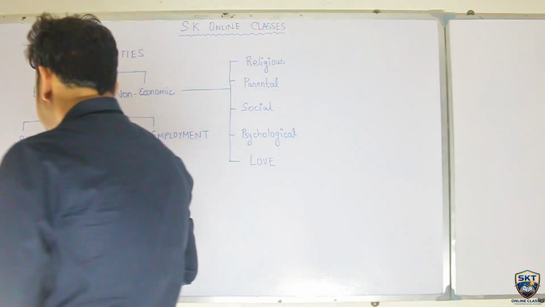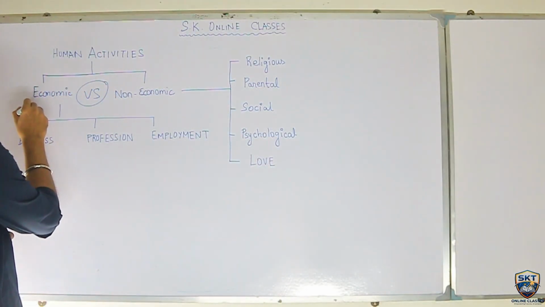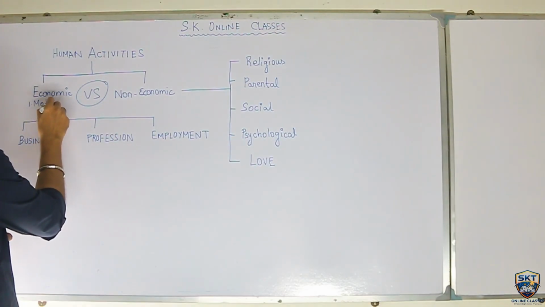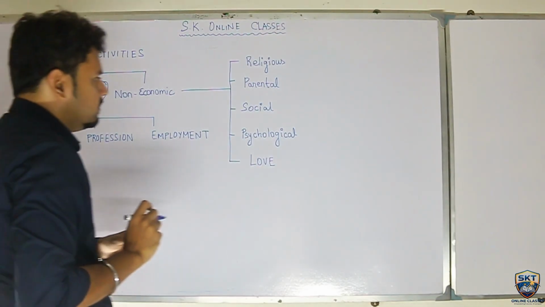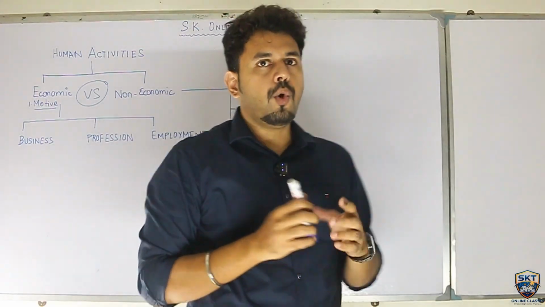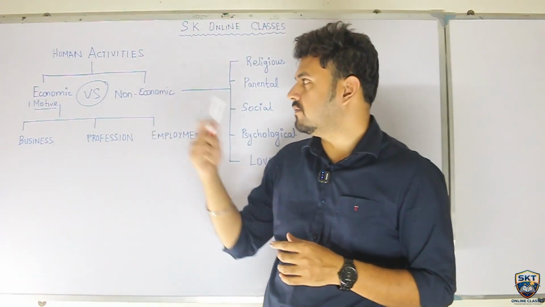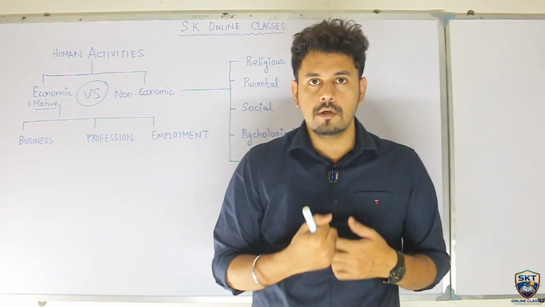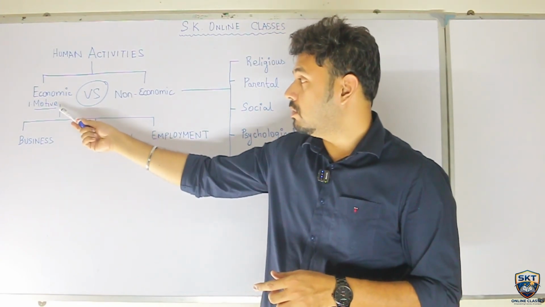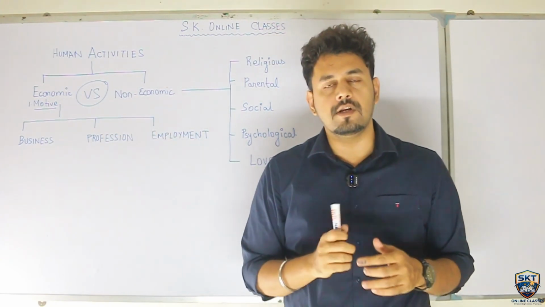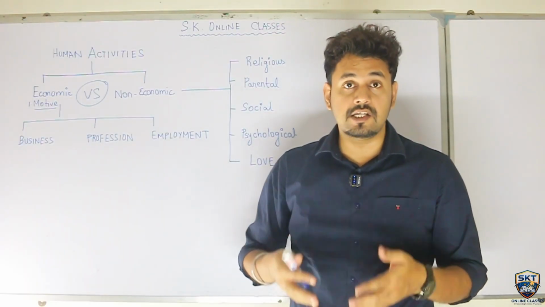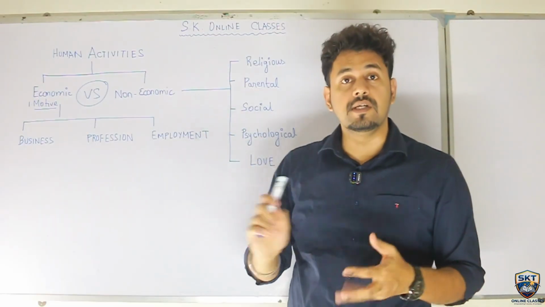Say the first point is motive. Motive is the first point. Now, what is the motive of economic activity? Now, economic activity's main motive is to earn money, where the motive for non-economic activity will be getting self-satisfaction, getting satisfaction out of these following 5 reasons.